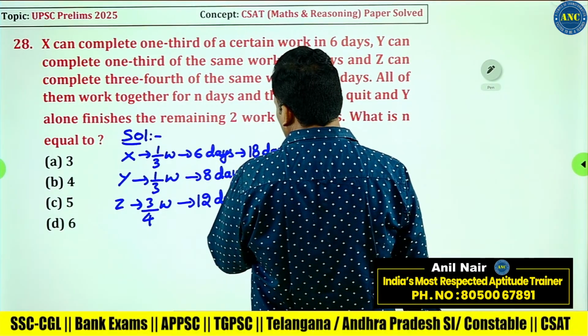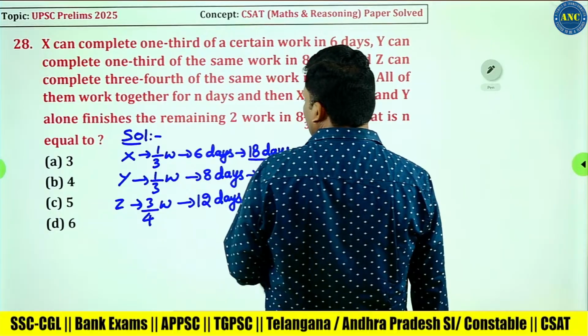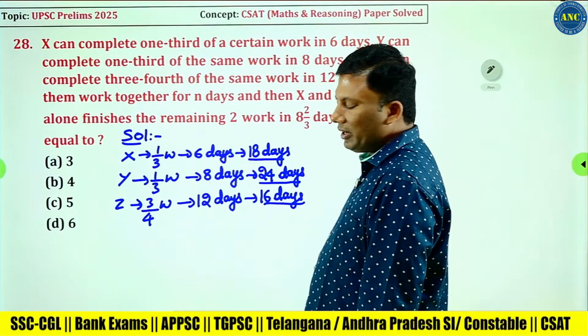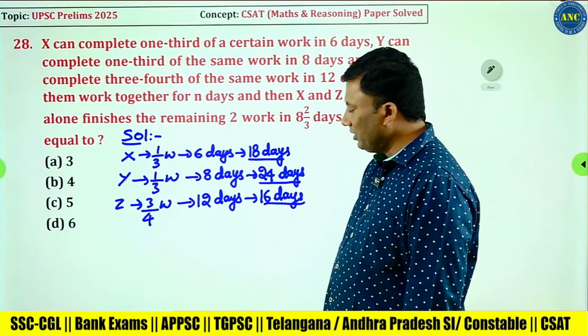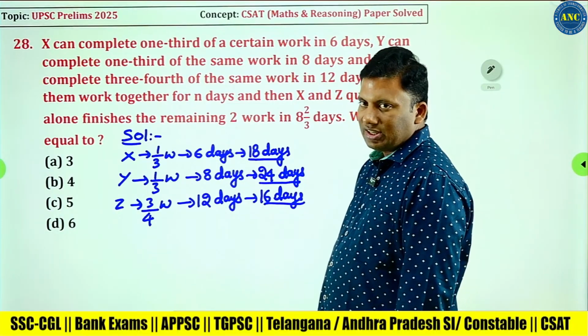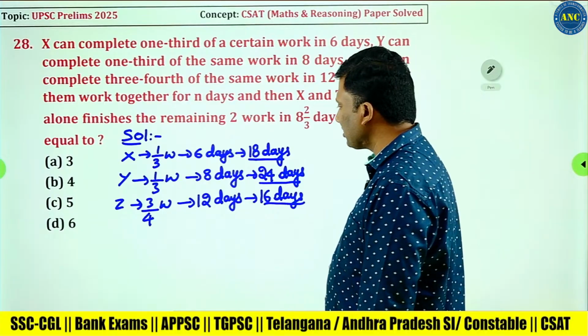X can complete the work in 18 days. Y can complete the work in 24 days. Z can complete the work in 16 days.